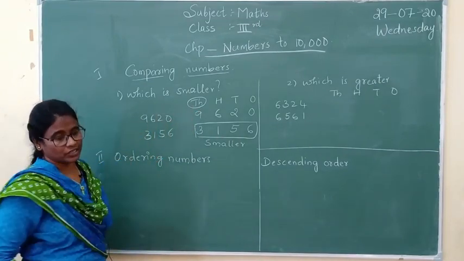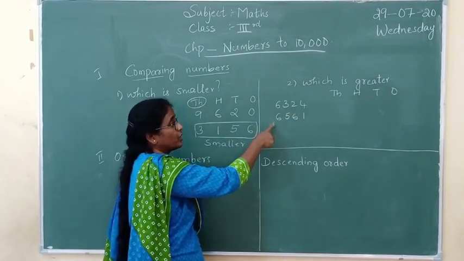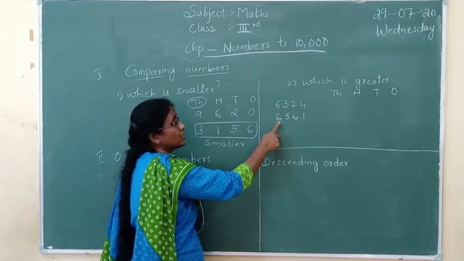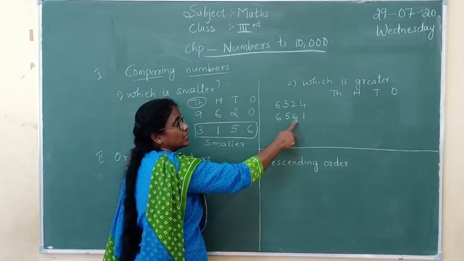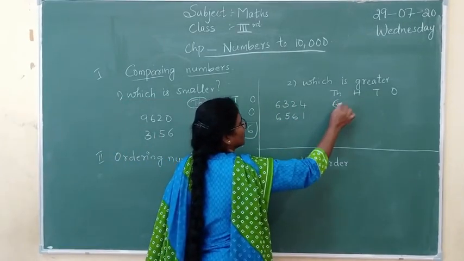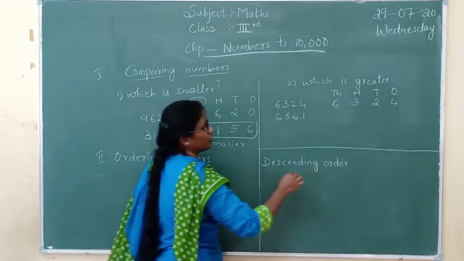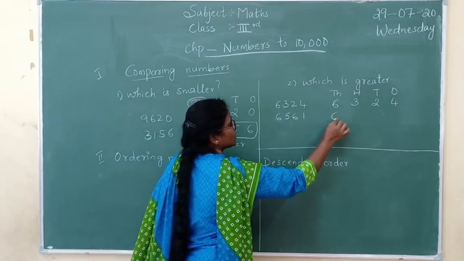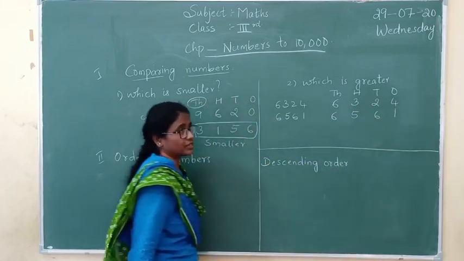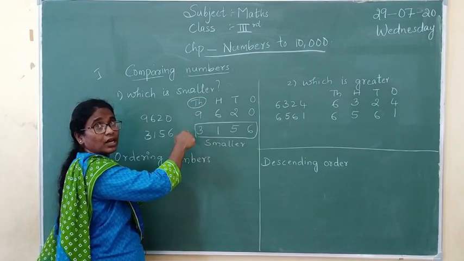Now let me come for which is the greater number. Which is the greater number? Again I have taken 2 examples over here. That is 6324. The next number is 6561. Let us put it in the place value, children. Let us put 6324, the first one. The second one is 6561, right? Yes. Now, as I said here for you, we have to see in the thousands place.